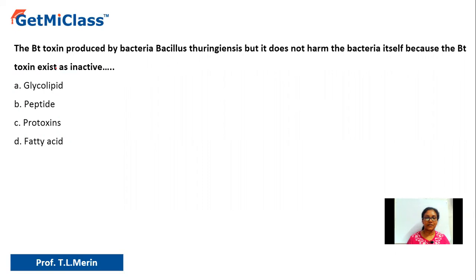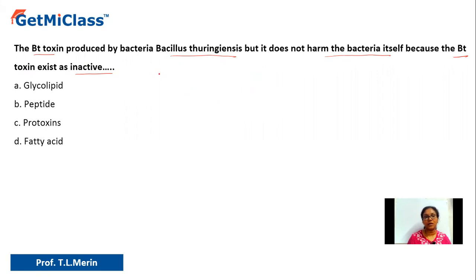So let us understand the question. It says the Bt toxin produced by bacteria Bacillus thuringiensis. So the Bt toxin is produced by a bacteria called Bacillus thuringiensis, but it does not harm the bacteria. Okay, it doesn't harm the bacteria. Why? And they have given the reason also partially here. It says Bt toxin exists as inactive dash. So in what inactive form is it produced within the bacteria that it does not affect the bacteria itself,